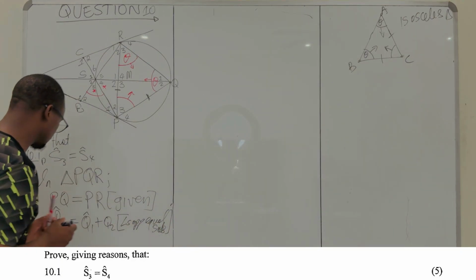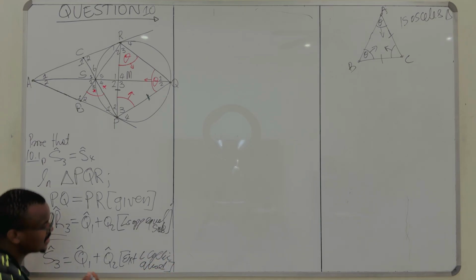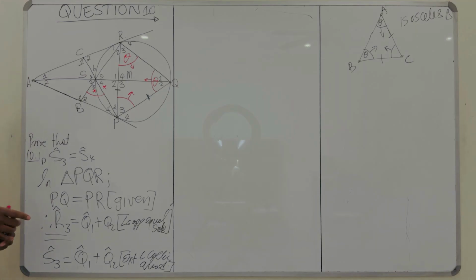So, S3 is equal to Q1 plus Q2. This is an exterior angle of a cyclic quadrilateral, because I said an exterior angle of a cyclic quadrilateral is equal to the interior opposite angle. Right? No problem.